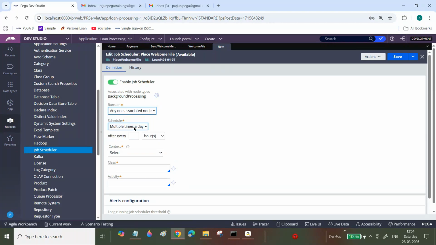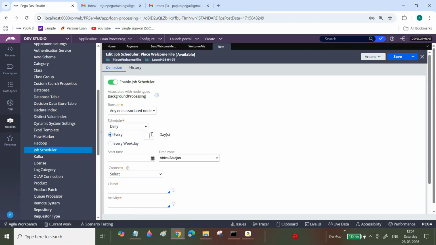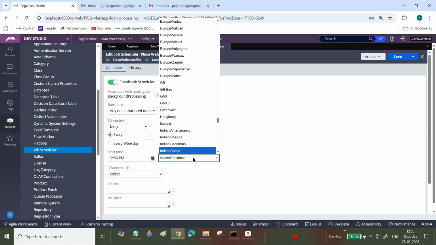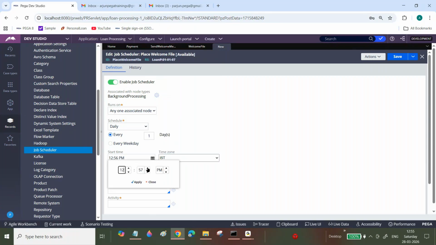I'll set it to run every day, at 12:57, only one time.